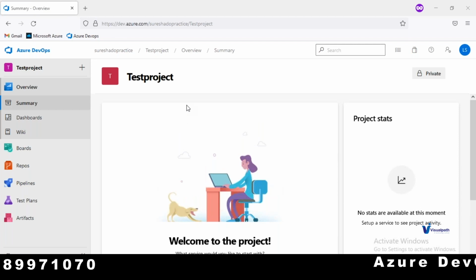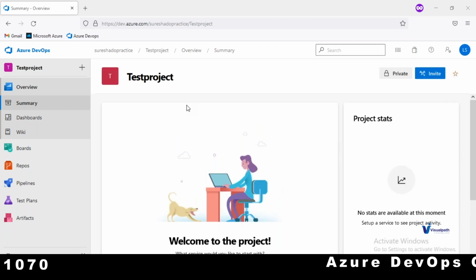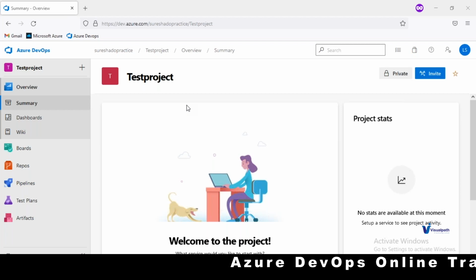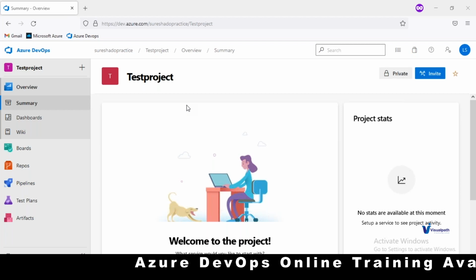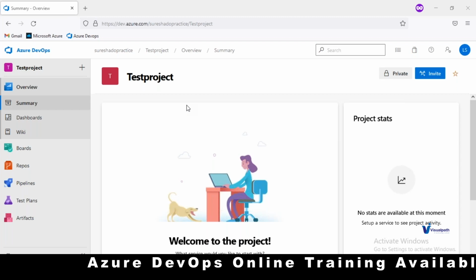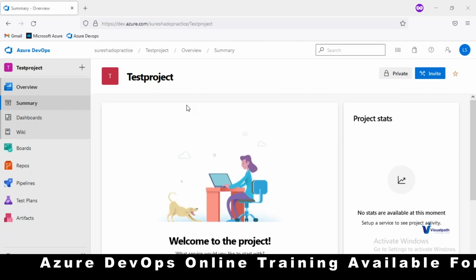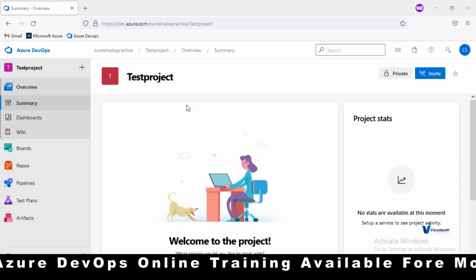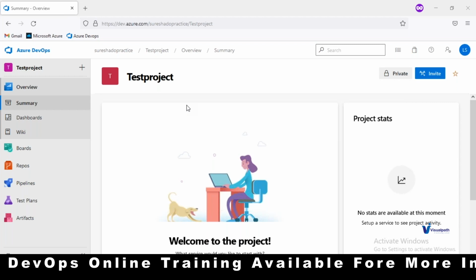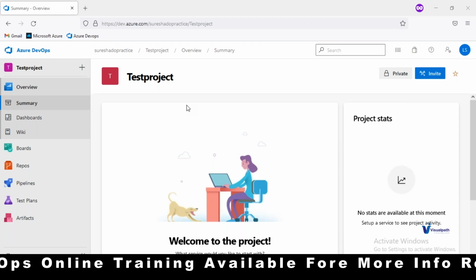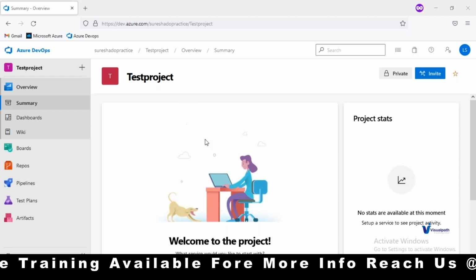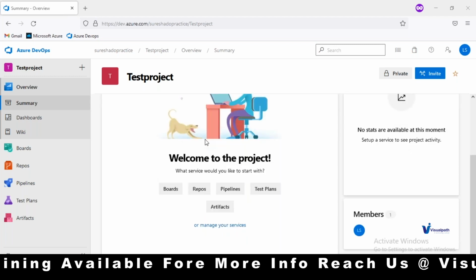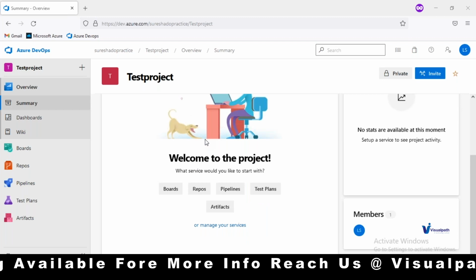In simple words, portal.azure.com gets you the creation of Azure Active Directory, whereas here you'll be done with the creation of an Azure DevOps organization. Azure is a public cloud, whereas Azure DevOps is a service, a resource.